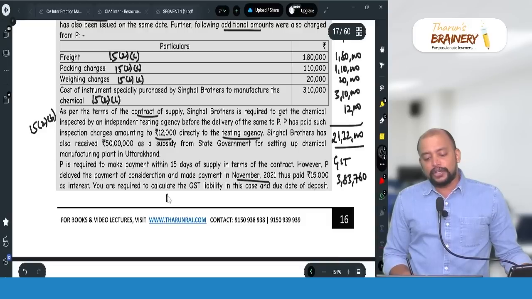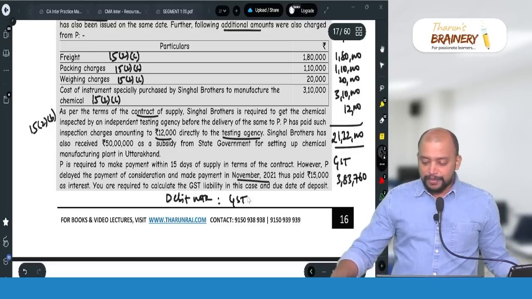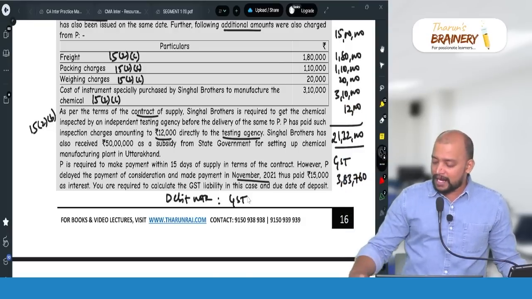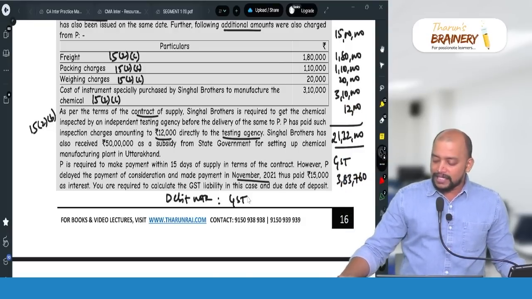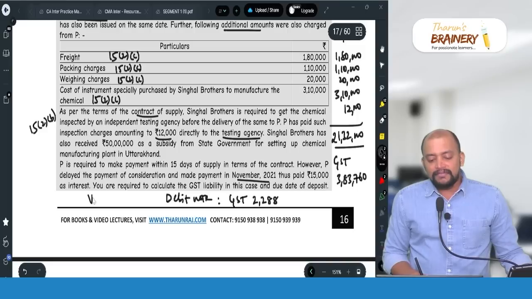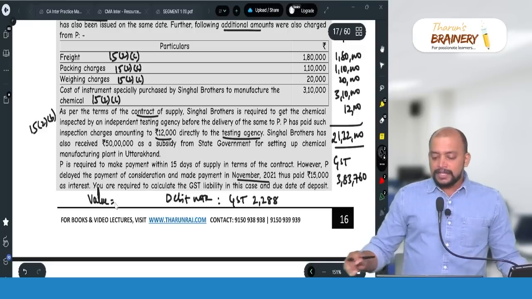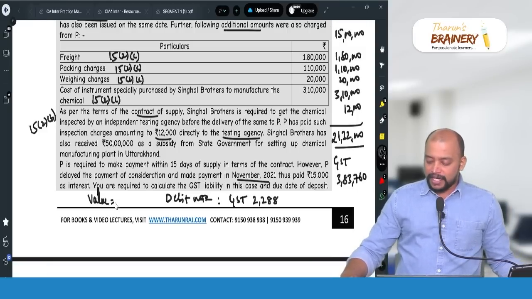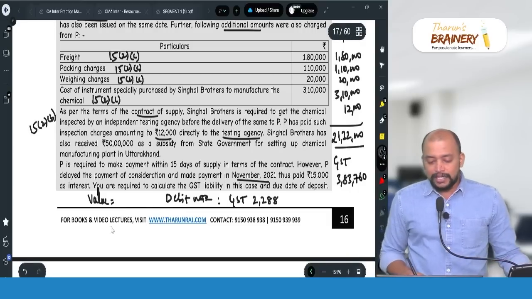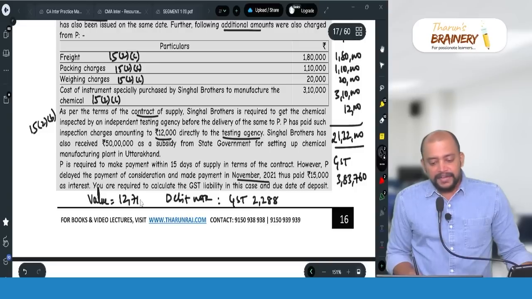So for the debit note, what will be taken as the GST liability? The GST liability for the debit note will be on 15,000, and the rate will be the rate applicable to the original supply, that is 18 divided by 118, so that will be 2,288, and the value of interest will be the remaining out of 15,000, that is 12,712.